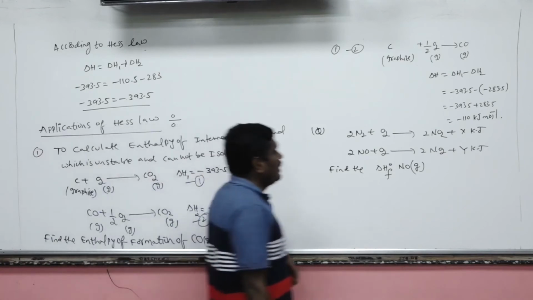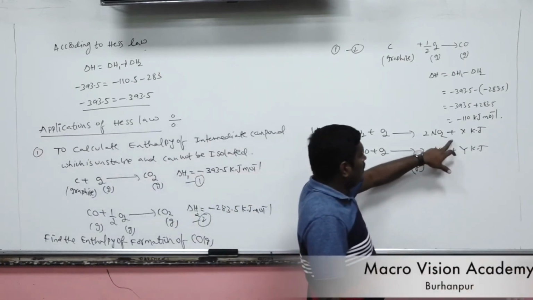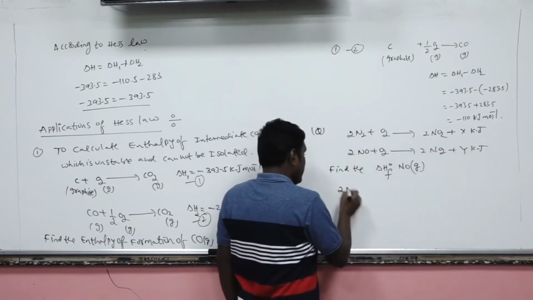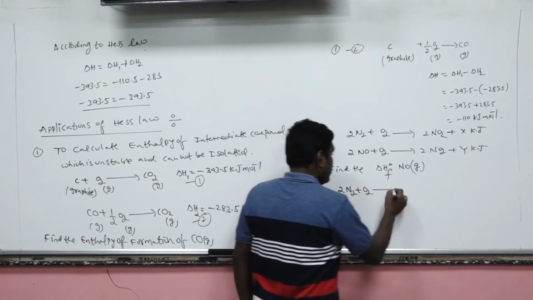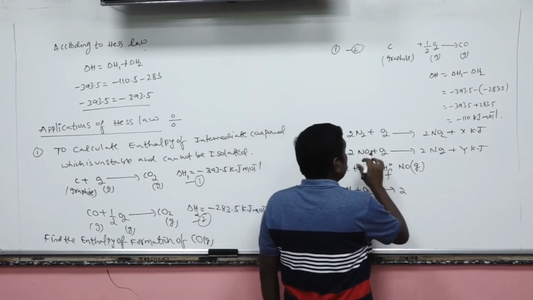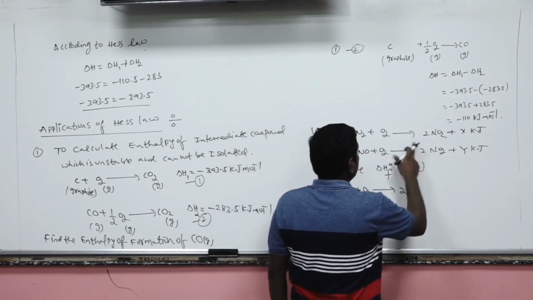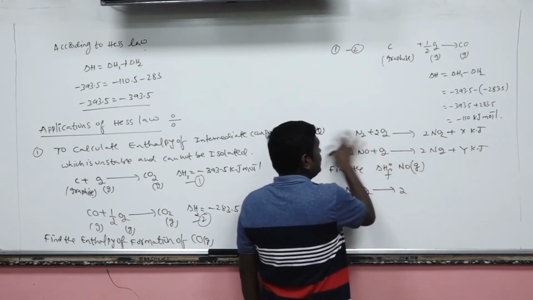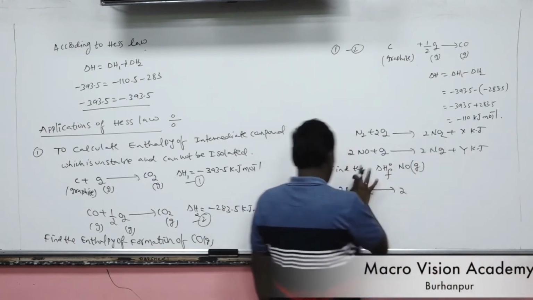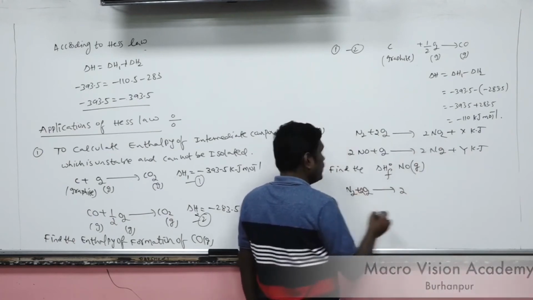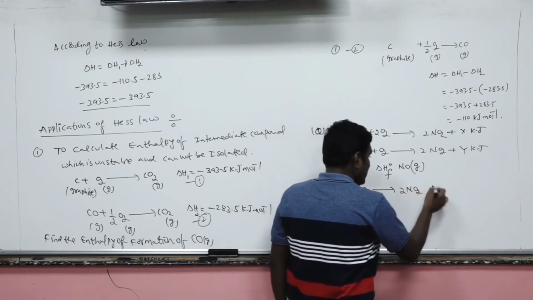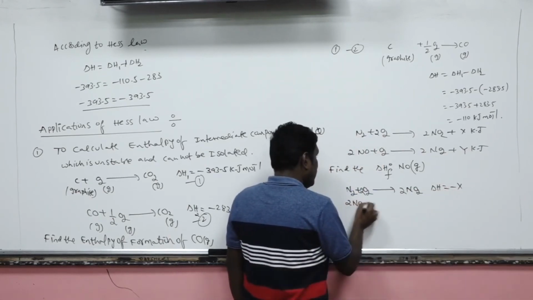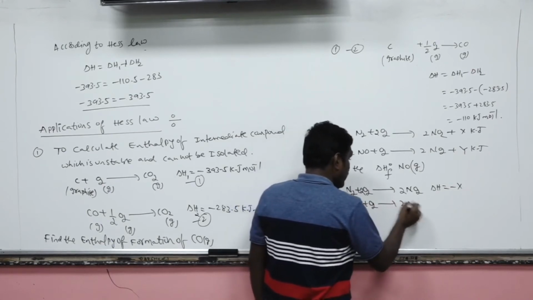Now, remember here plus X kilojoule, plus Y kilojoule given. Now what I am doing? N2 plus 2O2 so that it is balanced. N2 plus 2O2 gives 2NO2. Let's suppose it is delta H minus X. Now here 2NO plus O2 gives 2NO2.